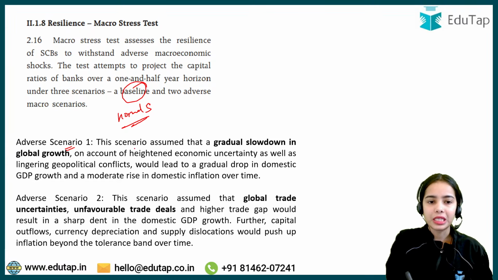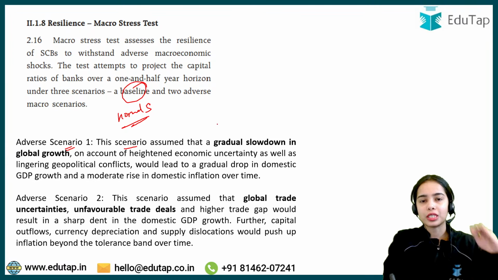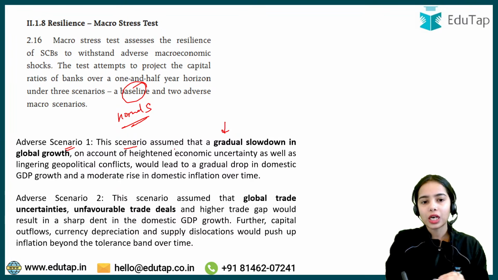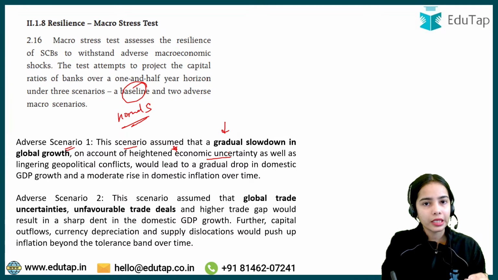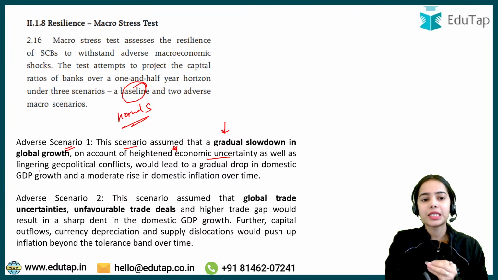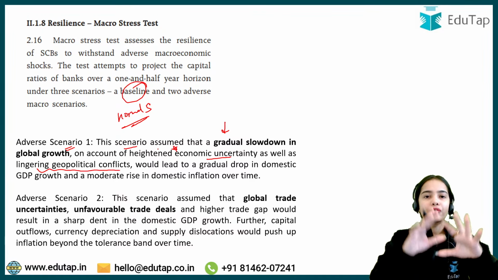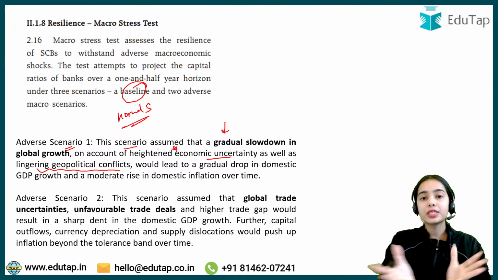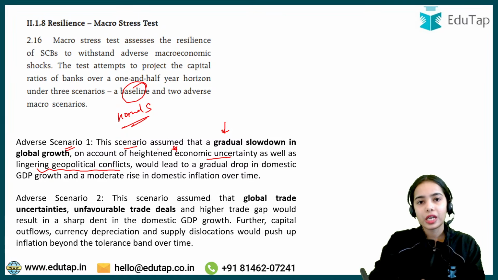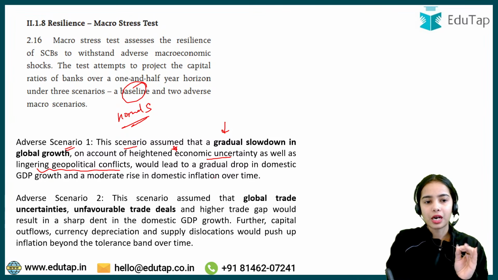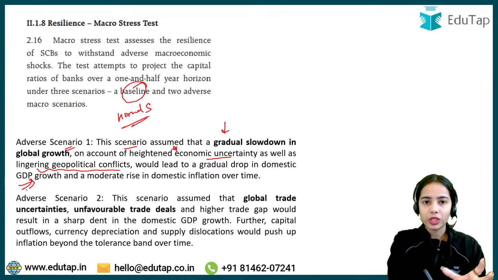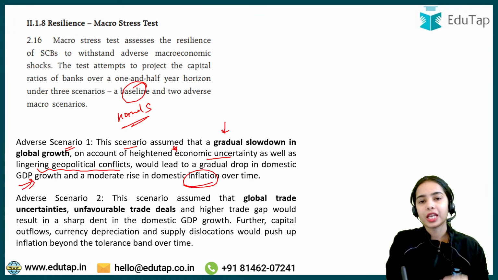Adverse scenario 1 means this scenario assumed that a slowdown has happened in the global growth on account of the heightened economic uncertainty, the policy uncertainty, as well as lingering geopolitical conflicts. So if the global slowdown happens, how much effect will come on the GDP growth? There will be effect on the GDP growth, there will be effect on the inflation. So how much capital will the banks be maintaining in this adverse scenario 1?